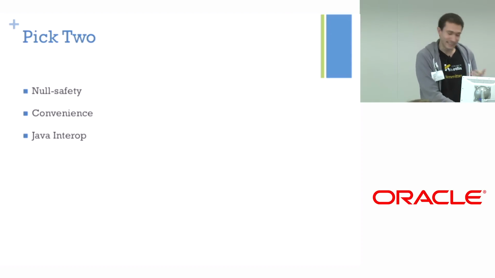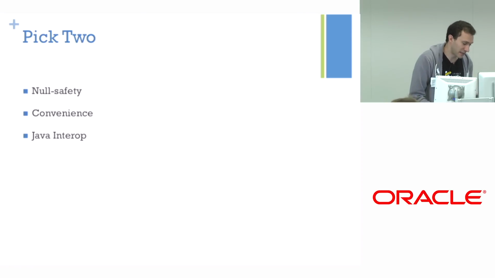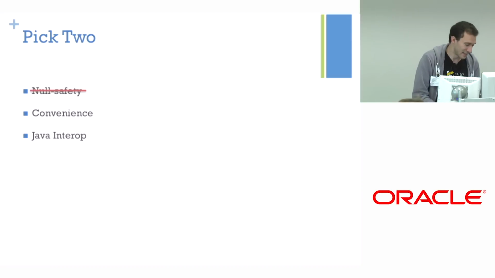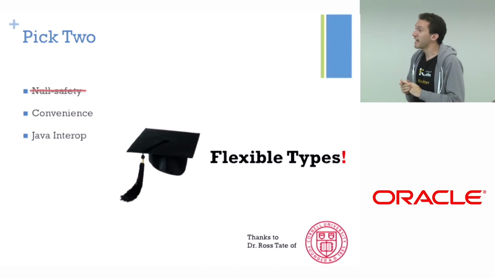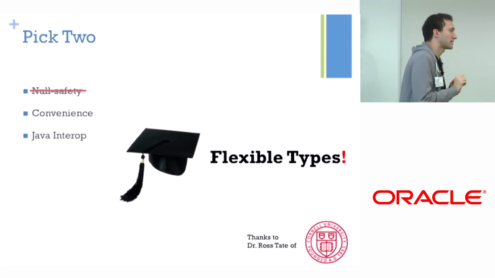So again, practically, you have a list of three requirements, and apparently you have to pick two. We didn't want to give up on either convenience or Java, so we kind of gave up on the null safety and introduced something called flexible types with the help of Ross Tate from Cornell.